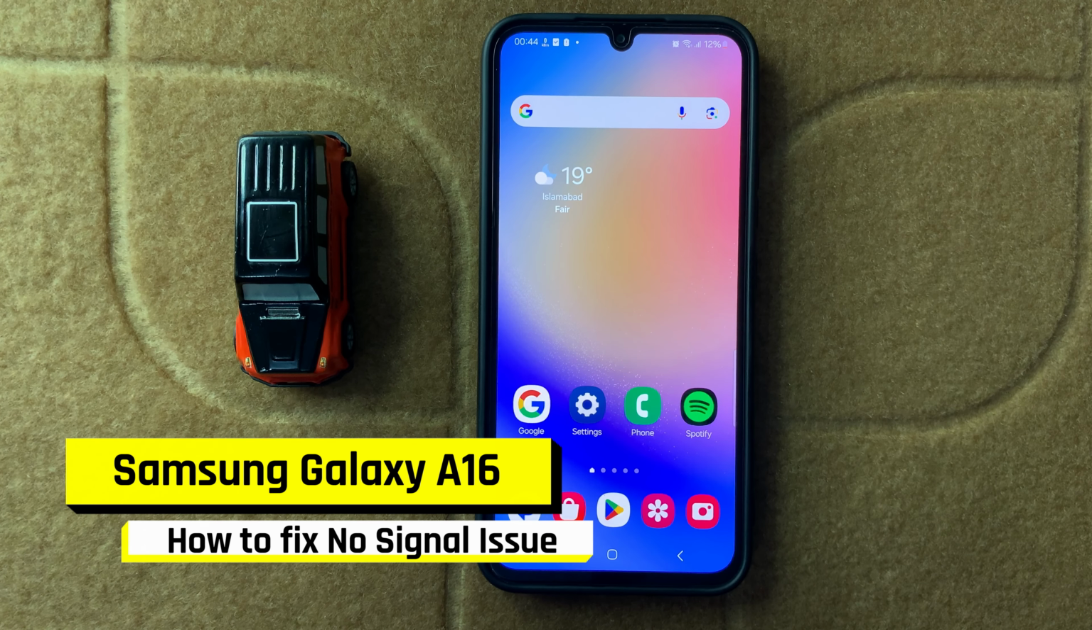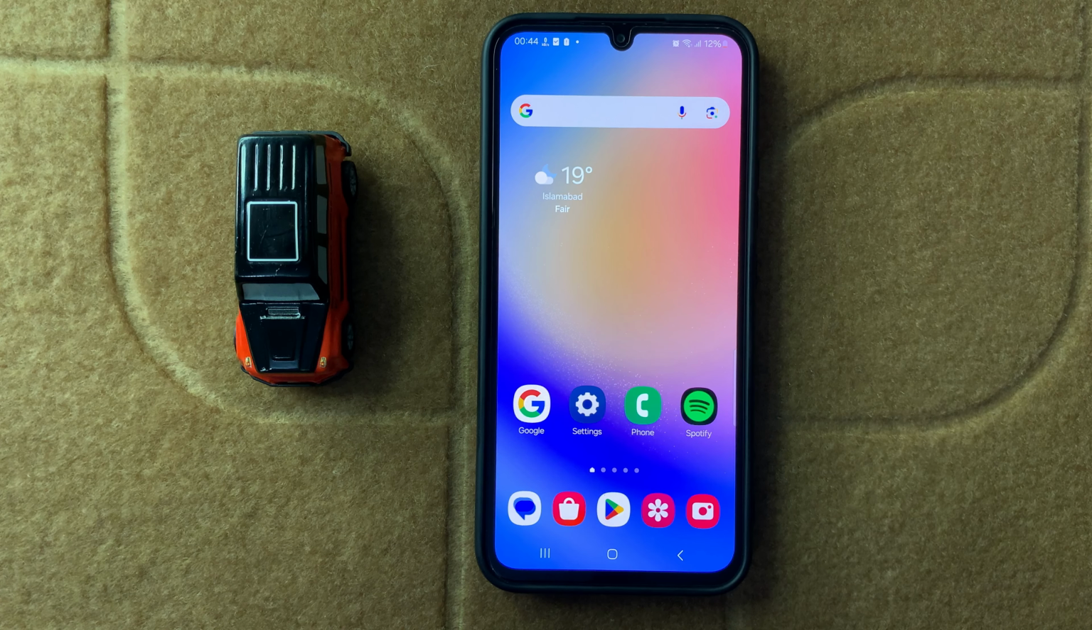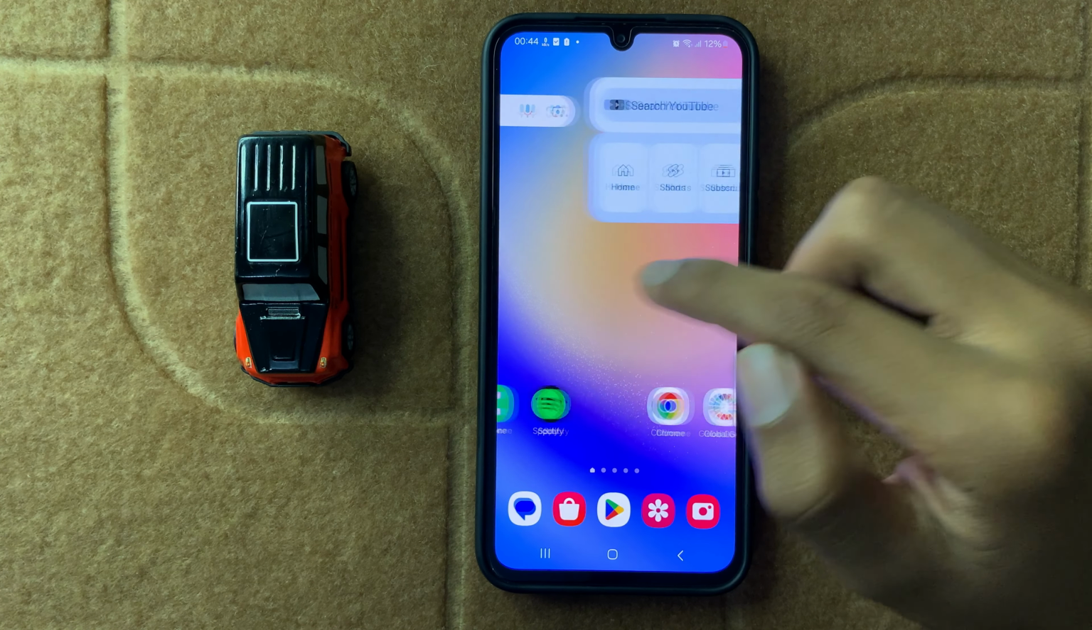How to fix no signal issue on Samsung A16. So let's start the video.